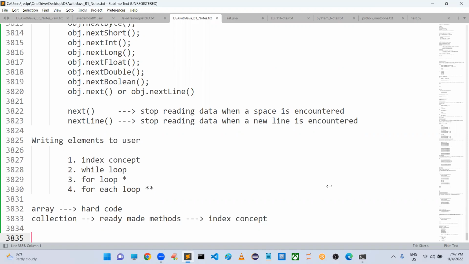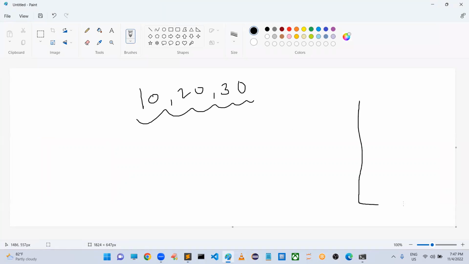Can we use recursion to write elements? Yeah, why can't we? Based on the base condition, until getting zero size, you can take the maximum length and print that value, and you can retrieve. Yes, we can do it. Try to do it. Who asked this doubt? See, when you have an array like 10, 20, 30, she is asking, sir, can't we retrieve this based on recursion? Yes, happily we can do it.